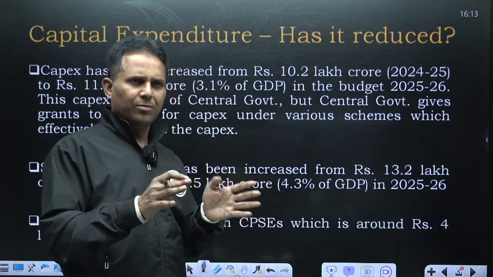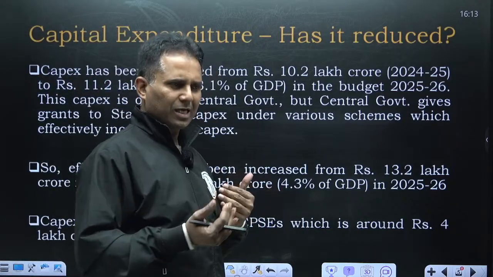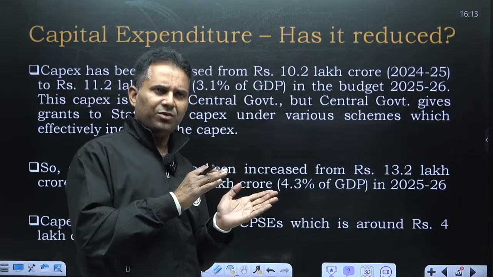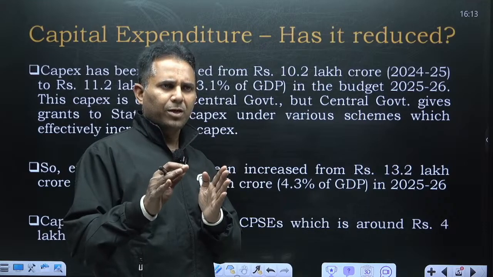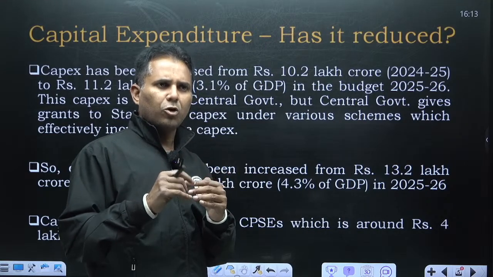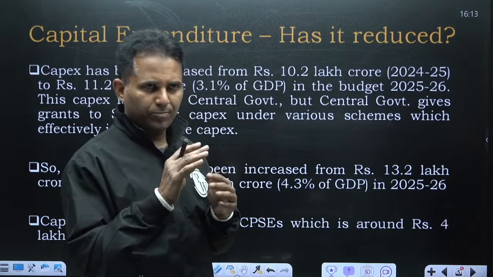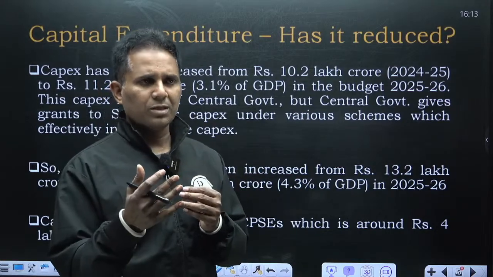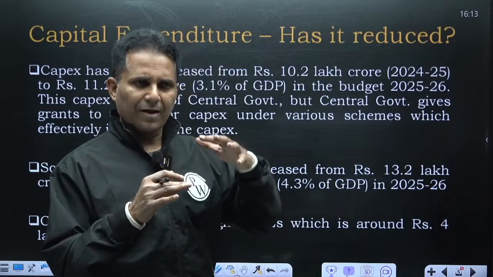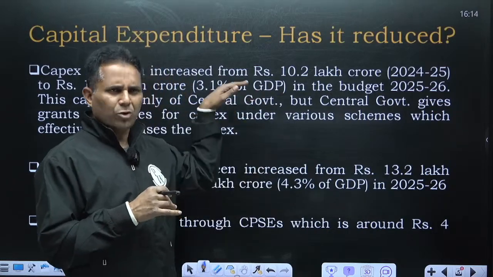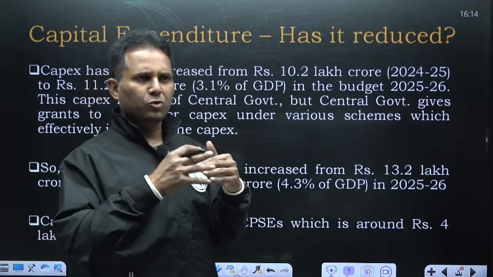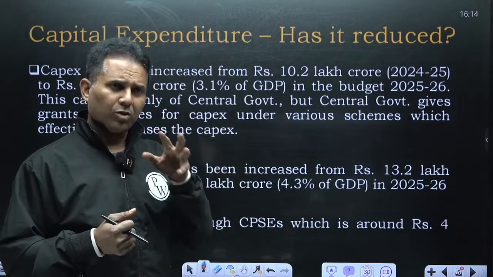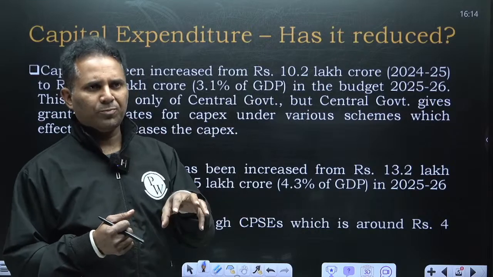In this budget, the budget which was presented last day, there has been a major shift. In the last 5 years, we have seen aggressive capex, but this year government has properly indicated that for the next few years, capex is going to remain around 3.5% and government is going to increase the demand, because you must understand the context in which this budget was presented.